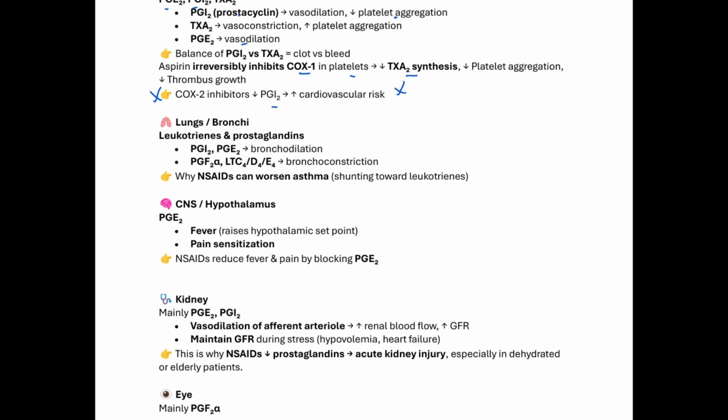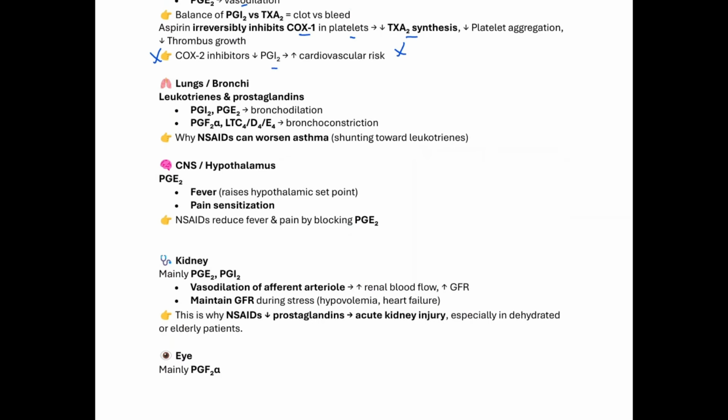So moving on to the next organ, which is going to be the lungs and the bronchi. Here we have the leukotrienes and prostaglandins that also work on it. Your prostacyclin and prostaglandin E2 will cause bronchodilation. But remember, your leukotrienes C4, D4, E4 normally cause what? Bronchoconstriction. And that's why, like we mentioned earlier, if somebody is taking NSAIDs or aspirin that is inhibiting cyclooxygenase, that will shunt those arachidonic substrates into leukotriene production, and that could lead to what? That could worsen asthma. Next is going to be the CNS hypothalamus. So PGE2 normally works on the CNS hypothalamus.